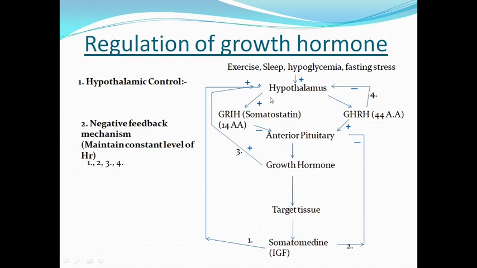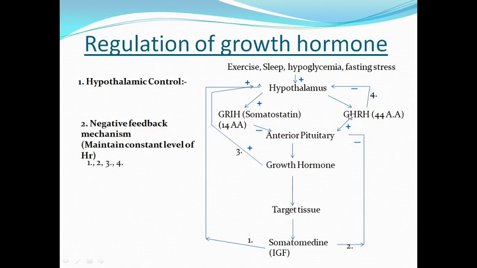Now the second hormone that controls the growth hormone release via inhibiting the growth hormone release, that is the growth hormone releasing inhibitory hormone. So it is called as somatostatin. It is again a peptide hormone and made up of 14 amino acids, but it acts on the acidophilic cells in a non-complementary way to growth hormone releasing hormone on its receptor. So it decreases the sensitivity of growth hormone releasing hormone to its receptor on anterior pituitary cells.